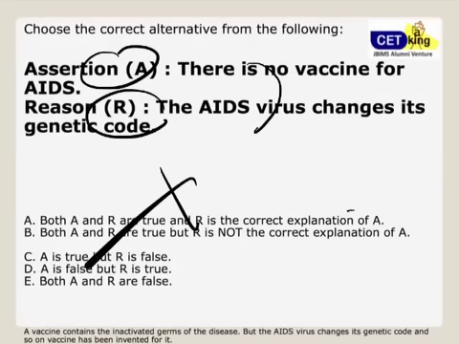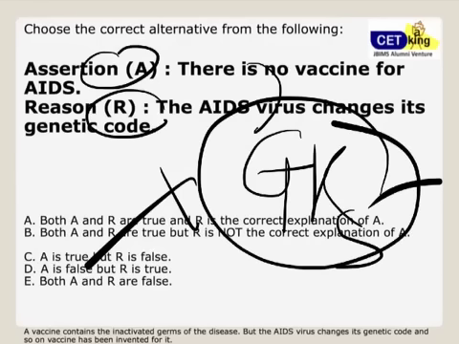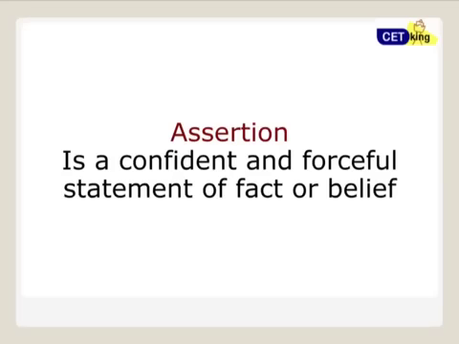There will be 5 questions in your exams which look like this. And this is the only topic which needs your GK as well. You need to understand what is AIDS, what is DNA, what is vaccine, what is DNA code. All these things you have to know. Fine. Because assertion का मतलब facts. ठीक है? So all the facts have to be clear.